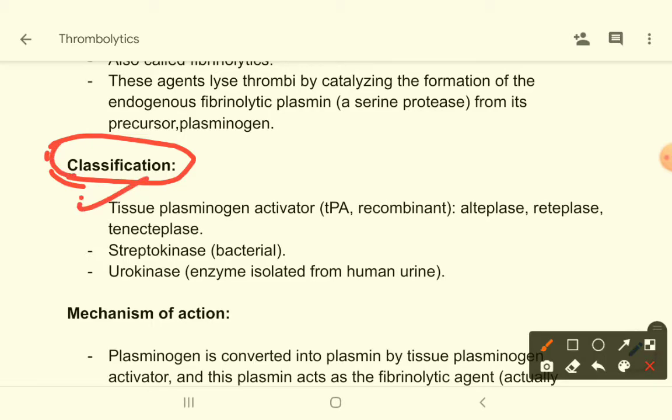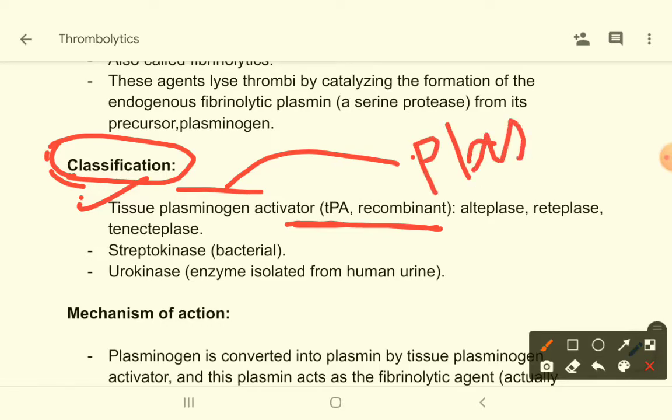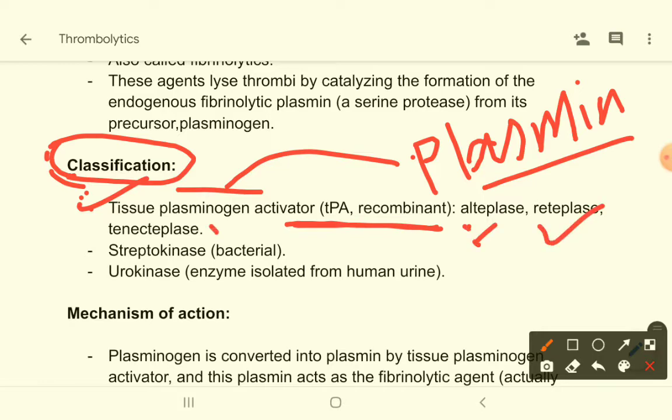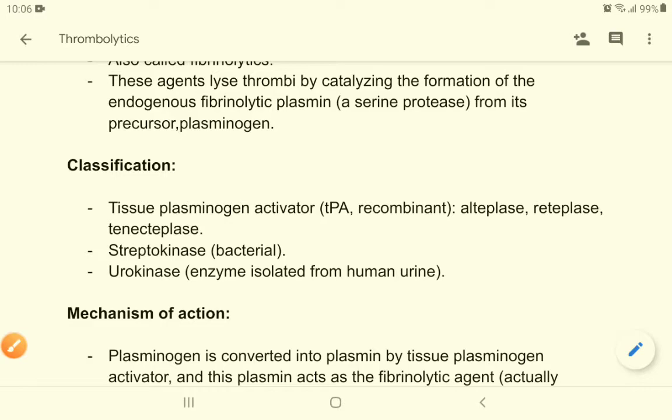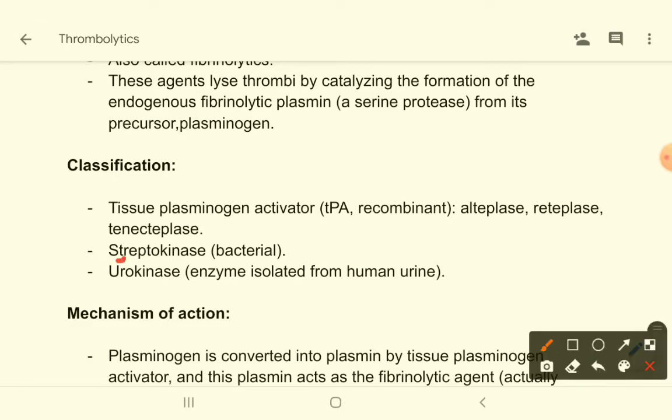First of all, tissue plasminogen activator. These drugs activate the tissue plasminogen and thereby convert it into plasmin, from plasminogen into plasmin. So in this group you can find alteplase, reteplase, tenecteplase, etc. Then we can see streptokinase.